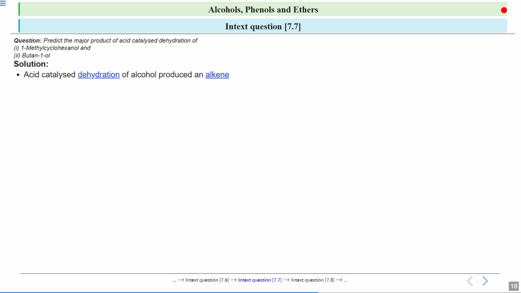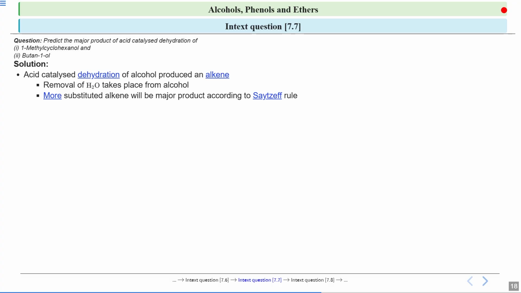Acid catalyzed means it is taking place in the presence of an acid which acts as a catalyst, and dehydration means a removal of water. So your alcohol will produce an alkene in this reaction whenever there is dehydration. So removal of H2O from alcohol will take place. Now what will happen in this reaction?